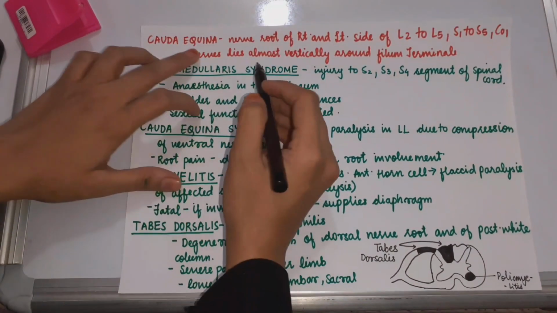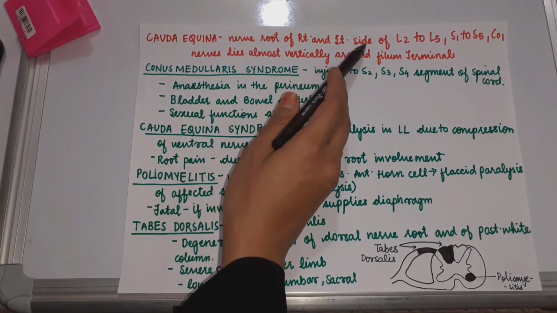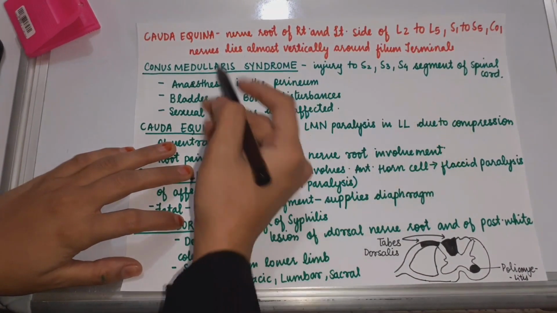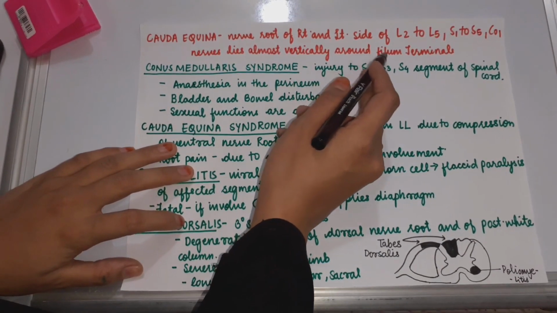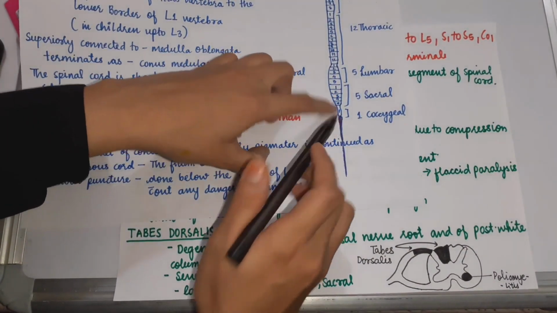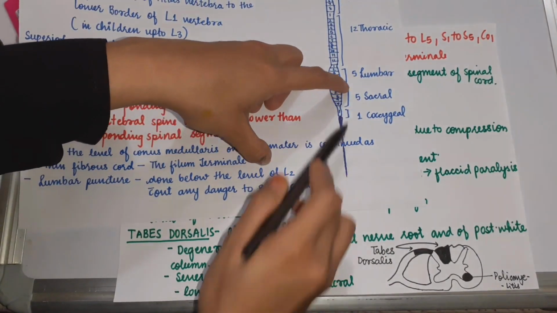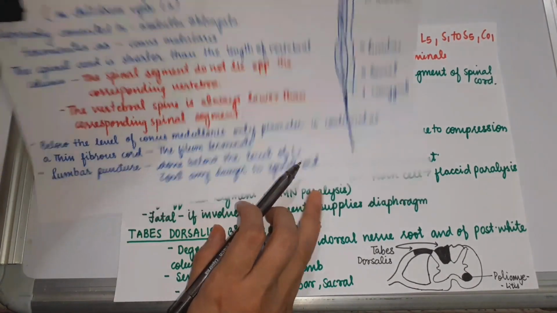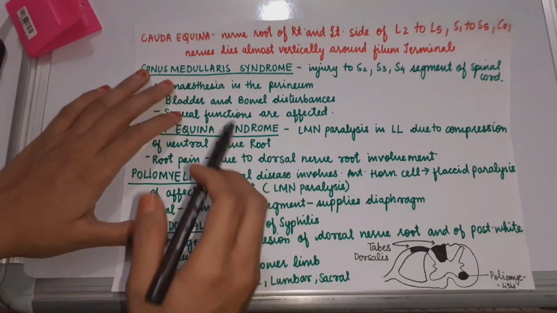Now, the cauda equina: the nerve roots of the right and left side of L2 to L5, S1 to S5, and coccygeal 1 nerve lie almost vertically around the filum terminale. This is the filum terminale, and the nerves arising from here lie vertically and look like the tail of a horse, therefore it is called the cauda equina.